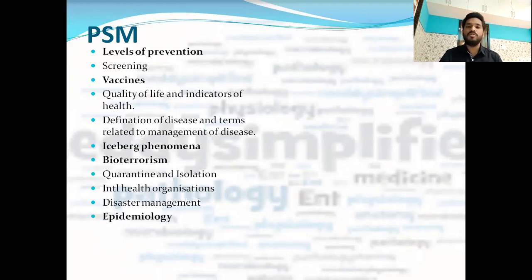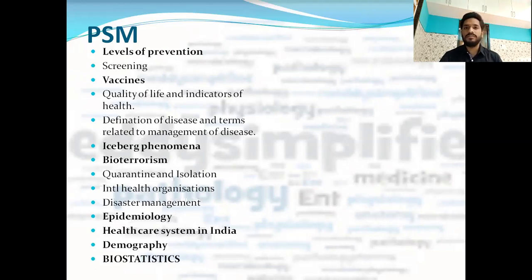Then epidemiology, the whole topic of epidemiology is important. Healthcare system in India, that is primary health center, secondary health center, tertiary health center, then who works in each of them, then ASHA workers, all these things are very important, which are included in the healthcare system in India. Then demography, that is an important thing. After that, biostatistics. Biostatistics as a whole is a very important topic, so you should cover it very well